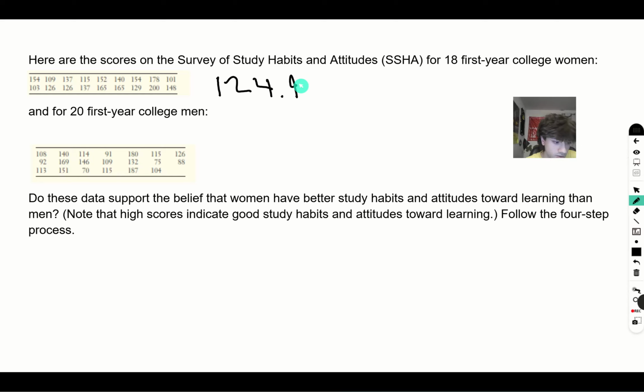All right, 2,425. Divide this by 20, and we'll get 121.25, or rounding to the 10th place, 121.3.